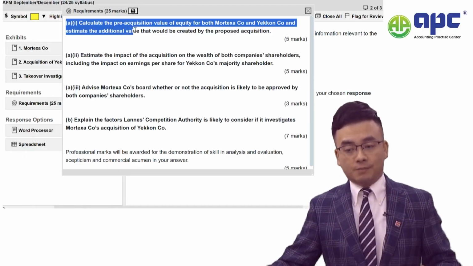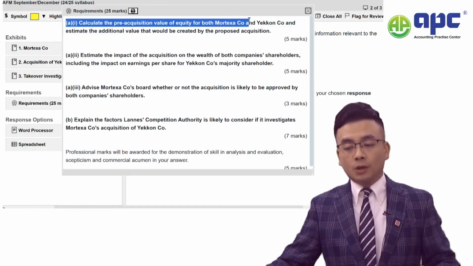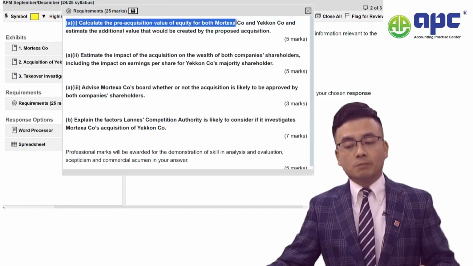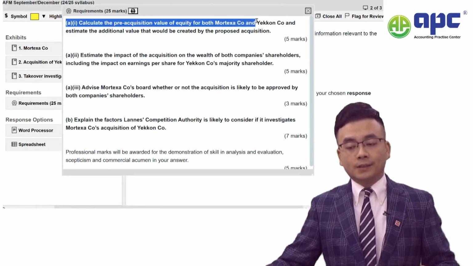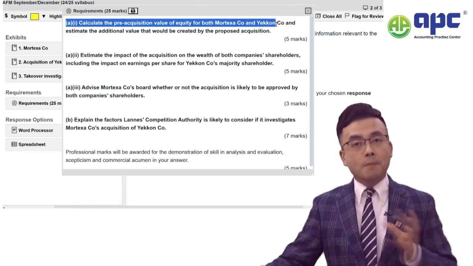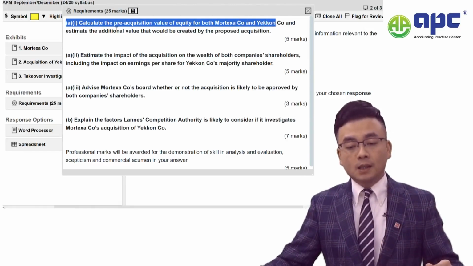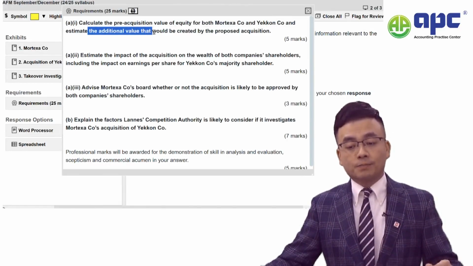of equity for both companies. One is for the Mortexa company, second is for ACCA company, which means the M and Y company, and estimates the additional value that would be created by the proposed acquisition.